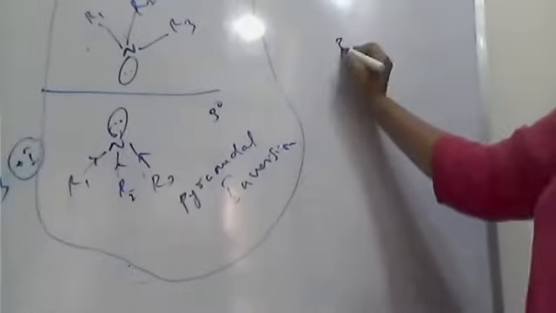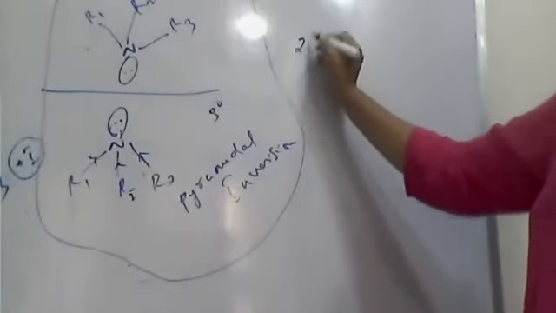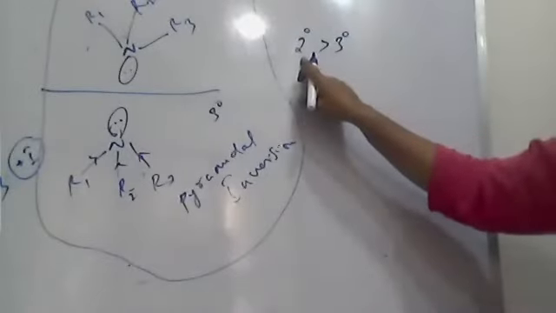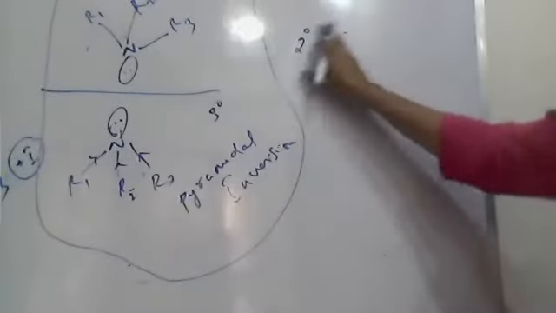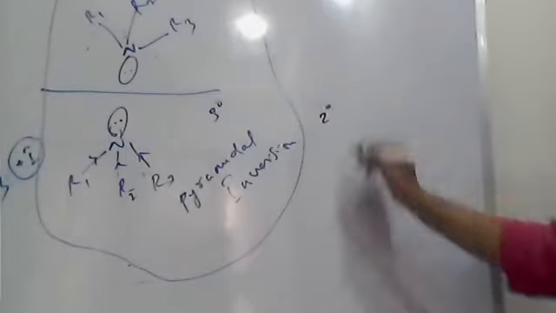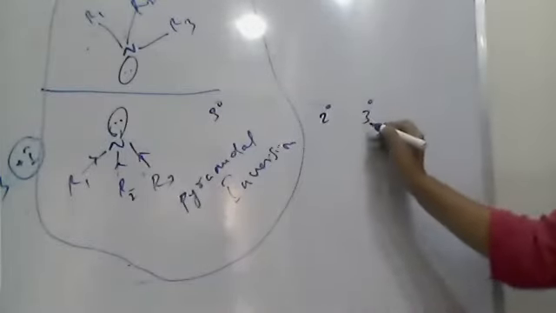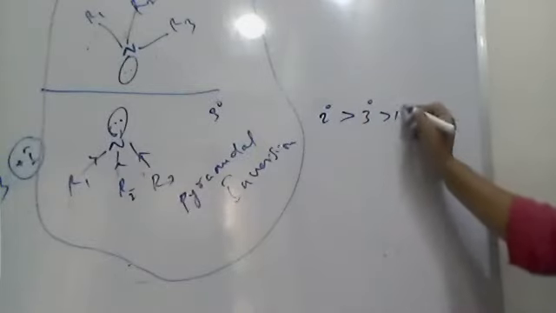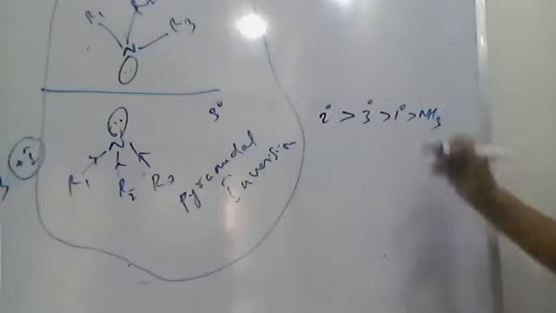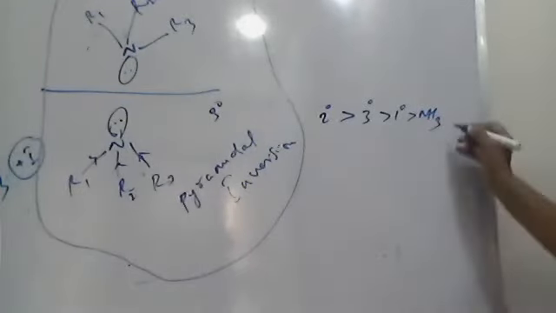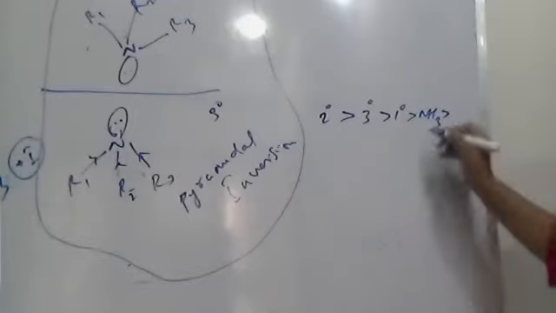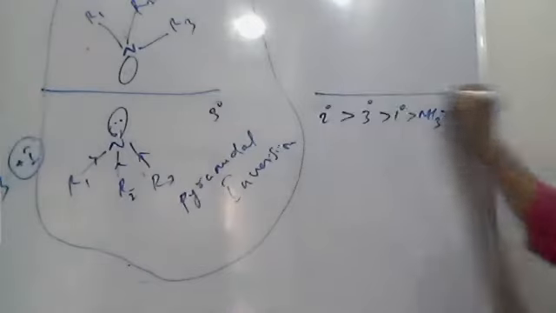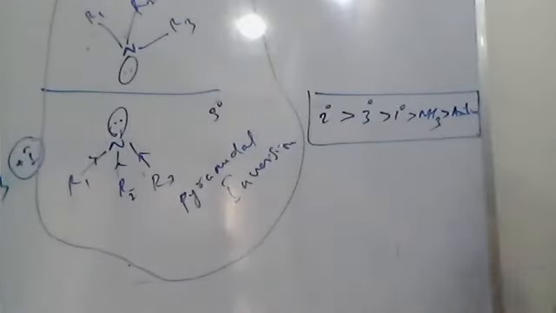Here the tertiary amines are weaker than secondary, because in secondary amine there is no pyramidal inversion. Due to pyramidal inversion, tertiary amines are weaker than secondary, then primary, and then ammonia. If you want to compare aniline with ammonia, aniline comes after. This is the practical order.